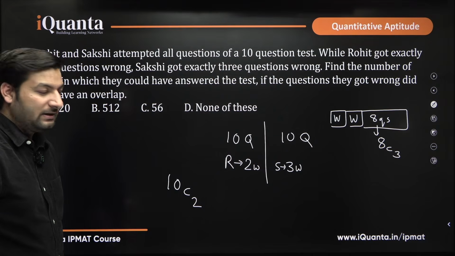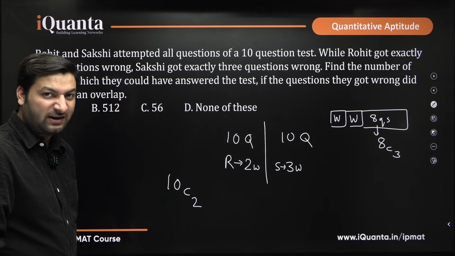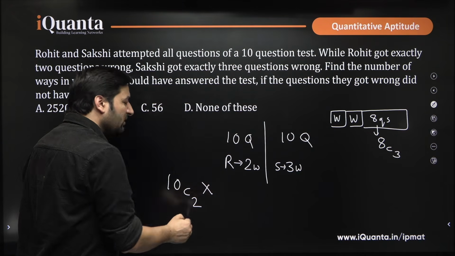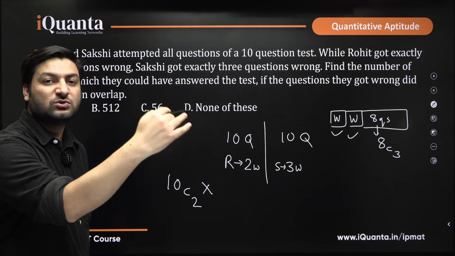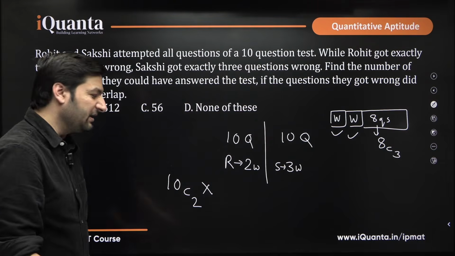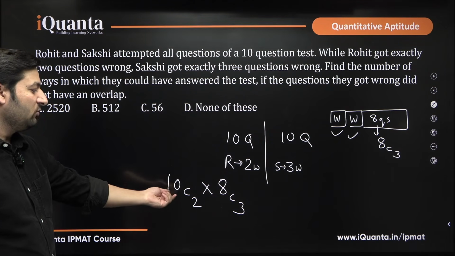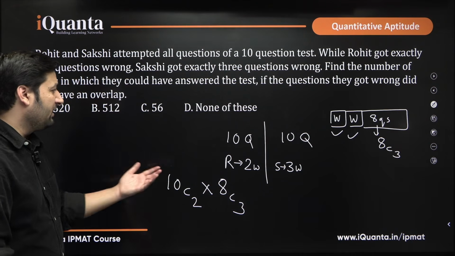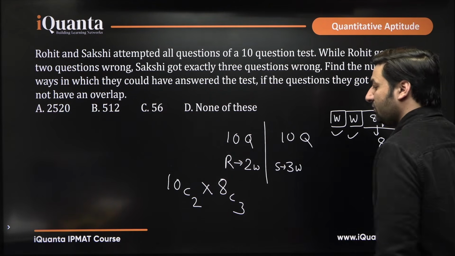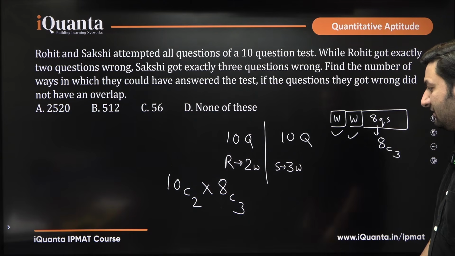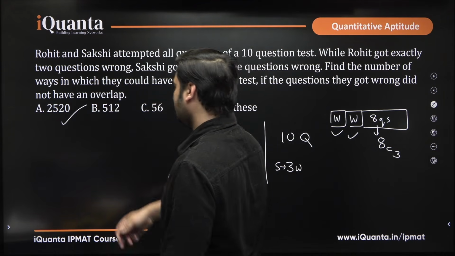Okay. So that is the reason Rohit has chosen 2 questions out of 10 which he will do wrong, and once those 2 questions have been done incorrectly, Sakshi will have to choose 3 wrong questions from the other remaining 8. And because these things have to be done simultaneously, we will do 10C2 into 8C3, whatever value comes, okay. So 10C2 is 45, 45 into, you can find out the value of 8C3. I think the answer will be 2000 something, okay. So I think this is the answer. You can calculate it.